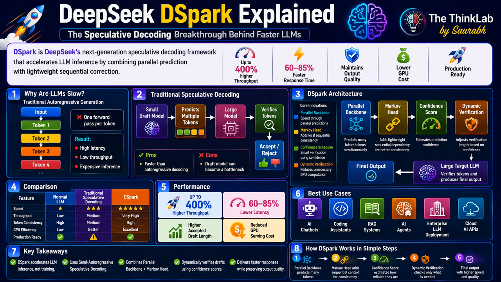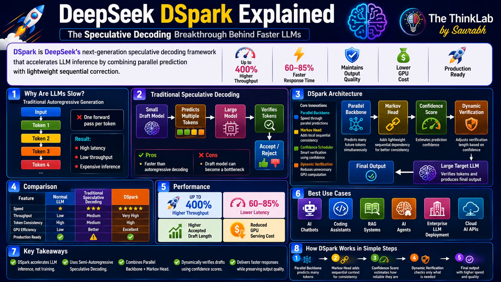So DeepSeek added a second lightweight component called the Markov Head, and the Markov Head looks at the previous token while generating the next one. This tiny sequential step improves consistency without making the system much slower. So now we have parallel predictions plus lightweight sequential correction. This gives the best balance between speed and accuracy.